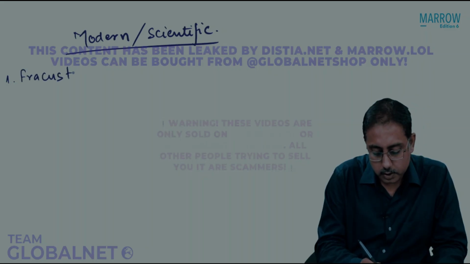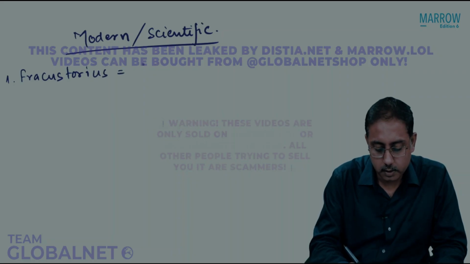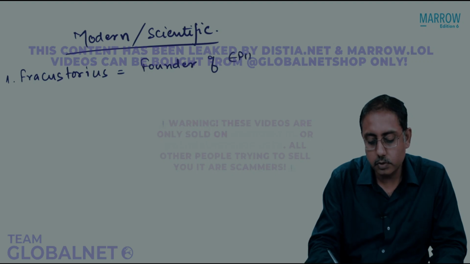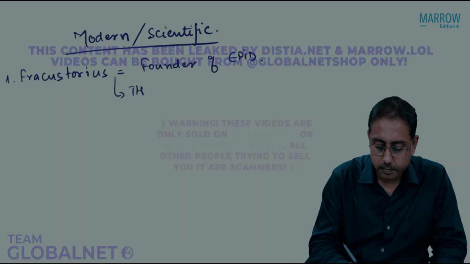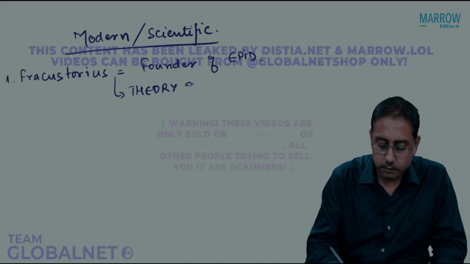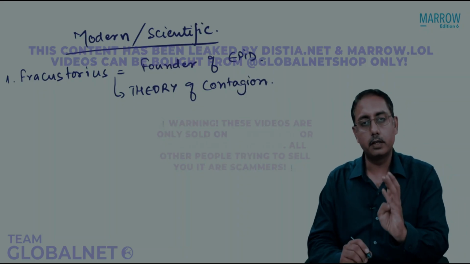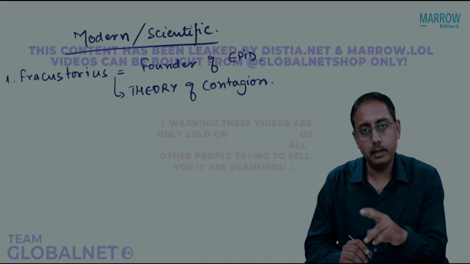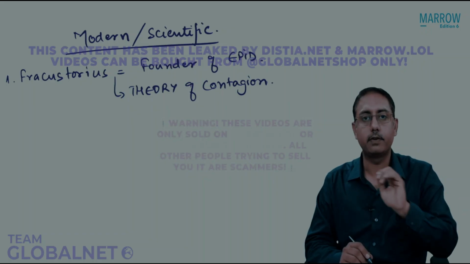First is Fracastorius. Fracastorius is known as the founder of epidemiology. He gave us the theory of contagion. Please remember, father of epidemiology is John Snow. Father of public health is a disease, that is cholera. Founder of epidemiology is Fracastorius.